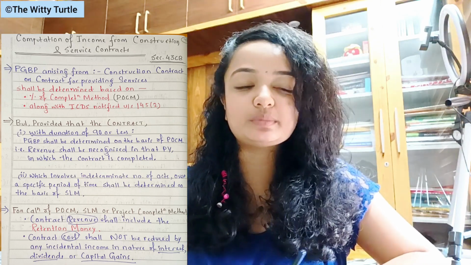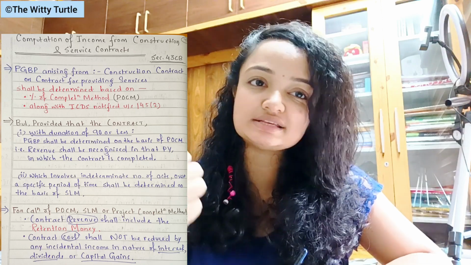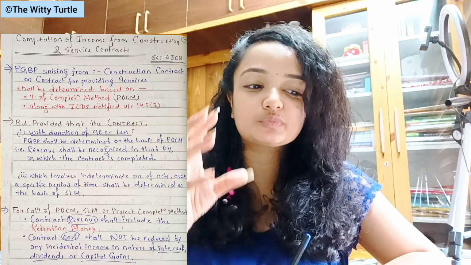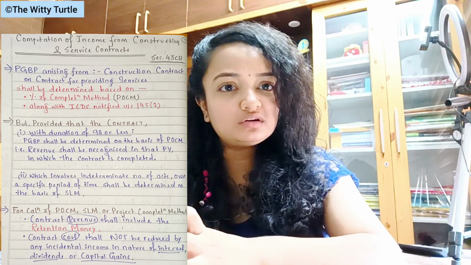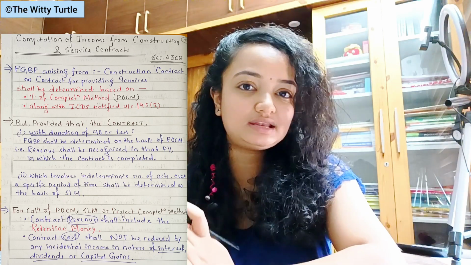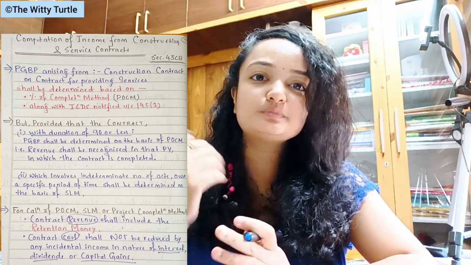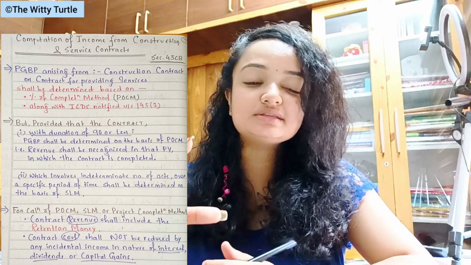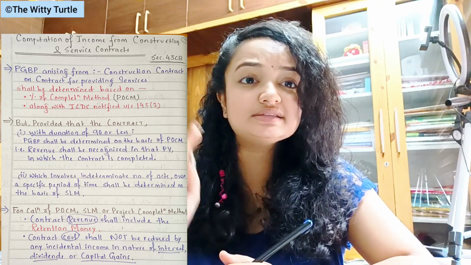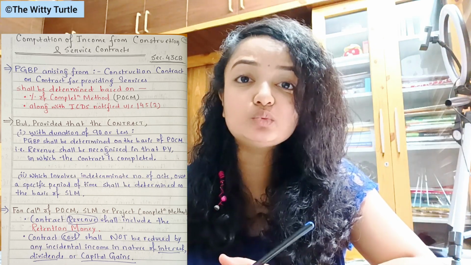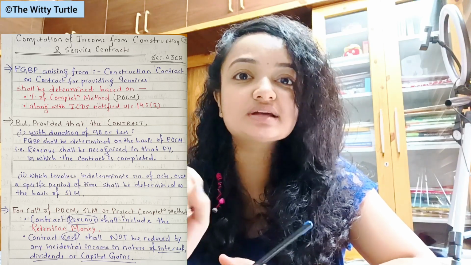So in this case, what happens? Generally, POCM method along with ICDS is followed, and when the duration of the contract is 90 days or less than 90 days, so in that case, what happens? POCM method is followed.